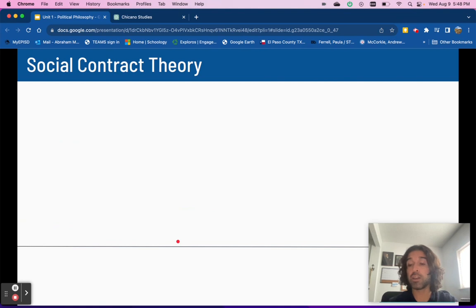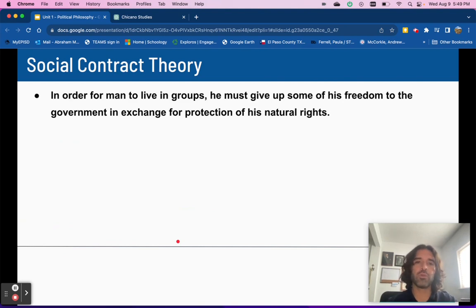Social contract theory. This is also very important. This is a little longer, so please pay attention. In order for man to live in groups, he must give up some of his freedom to the government in exchange for protection of his natural rights. So let's break this apart really quick.